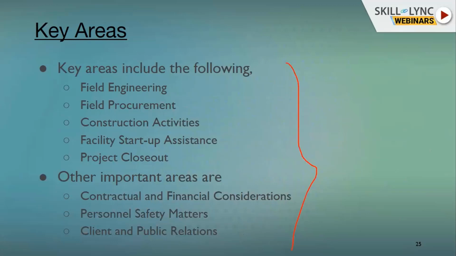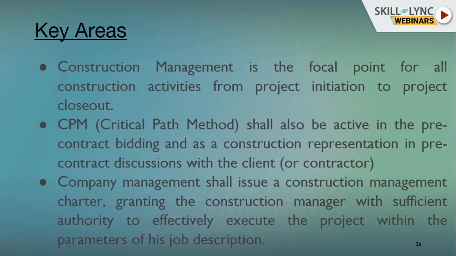These are the key areas: field engineering, field procurement, construction activities, facility startup, project closeout. These are the major parts where you can develop expertise. The other important areas are contractual and financial consideration, personal safety matters, and client public relations. These are basically the key parts which I have described to you, CPM and so on.